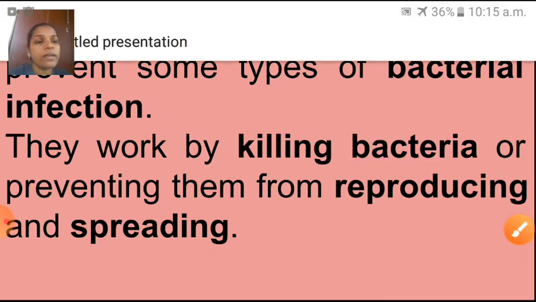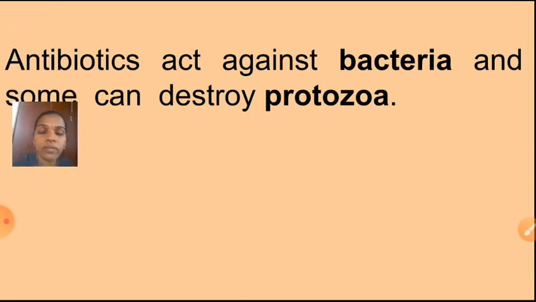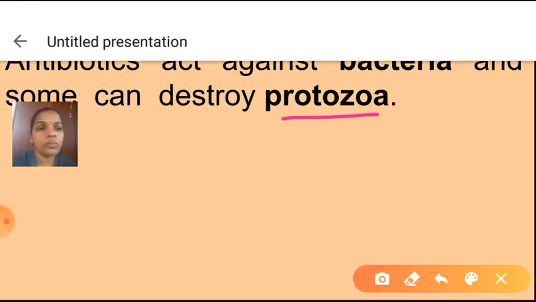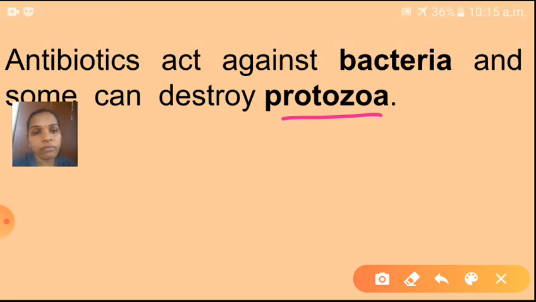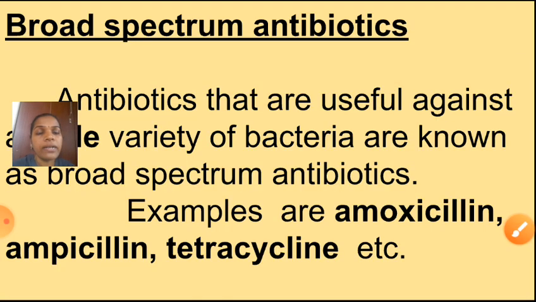Next, antibiotics act against bacteria and some can destroy protozoa. Most antibiotics act against bacterial infection and some can destroy protozoa also. You know that protozoa are also a kind of microorganism. Next is broad spectrum antibiotics.